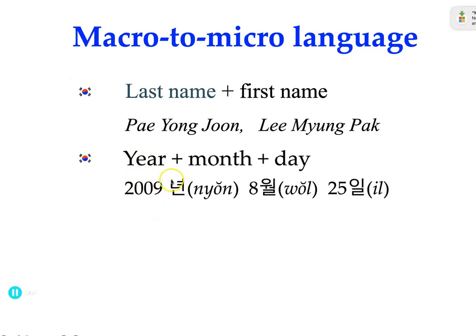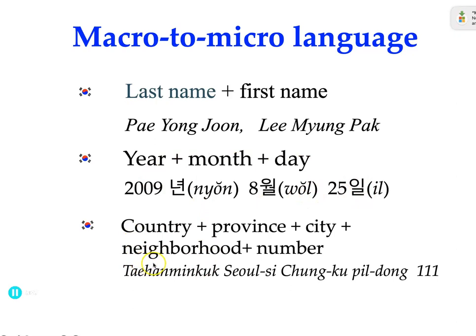Also, when you say the year, the year always comes first, followed by month and day. So let's say you want to say August 25th, 2009. How do I say this in Korean? You start with 2009년, August 8월, 25일, which is 25th. So this is the correct order. Also, when you talk about an address, always start with the bigger unit, starting with the country, province, city, neighborhood, numbers. So it's completely opposite from the United States.